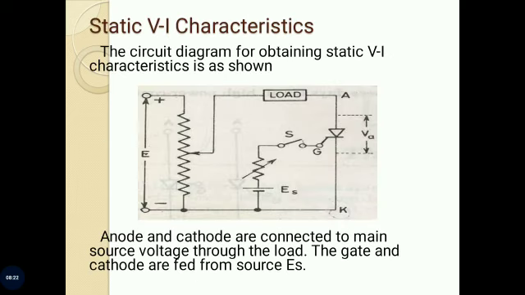Next, static VI characteristics of a thyristor. The elementary circuit diagram for obtaining static VI characteristics of a thyristor is shown in the figure. The anode and cathode are connected to the main source through the load. The gate and cathode are fed from a source ES, which provides positive gate current from gate to cathode.